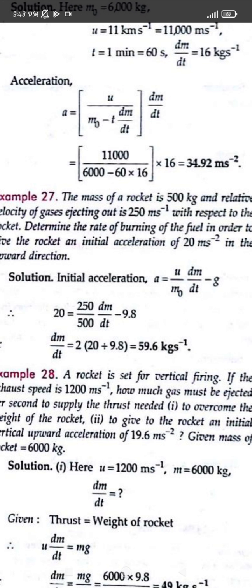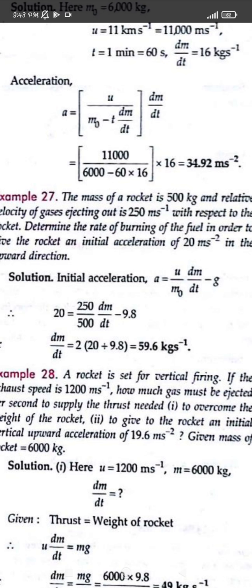So we can write the initial acceleration as 20 meter per second square, and u is given as 250, and the mass of the rocket is 500. The velocity u, 250 meter per second, is the velocity of the gases, m0 is given as 500, acceleration is given as 20 meter per second square, and g is taken as 9.8. From here we have to find out the rate of burning of the fuel, that is dm/dt, okay.